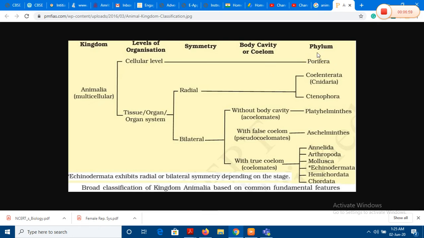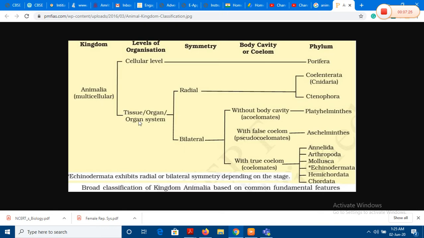Porifera or sponges. If there is tissue level organization, the group of cells are coordinated. A similar group of cells have come together and formed a tissue, and that tissue is performing a specific role or function. And the cells which are making up that tissue are of a specific type, they are alike. That would be the tissue level of organization.